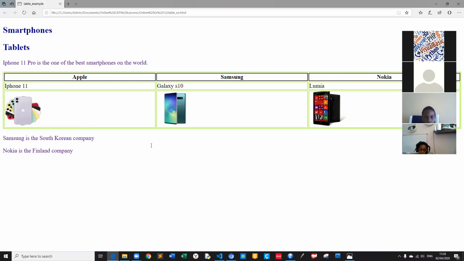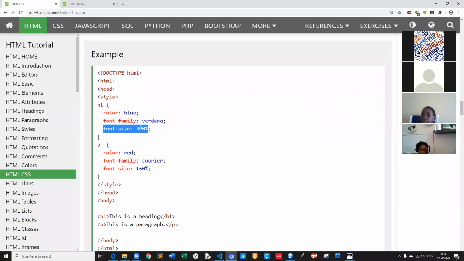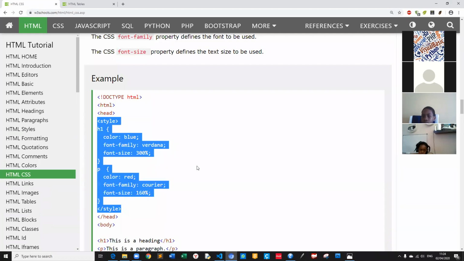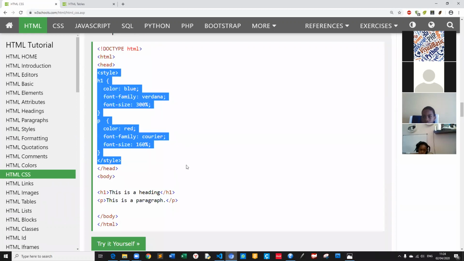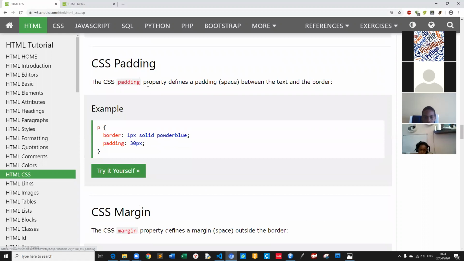This is the introduction we do today. CSS, for example. Look, font family Verdana, font size 300%, color blue. This is the internal style, where internal style will be in one web page. Border, you can give border 1 pixel solid blue, and you can give the padding also, for example, the space between the text and the border. For example, padding 30 pixels.